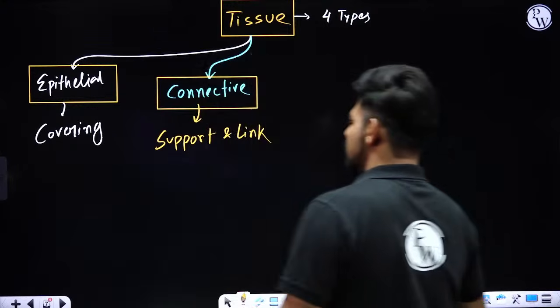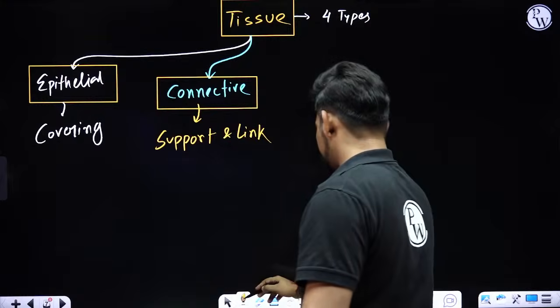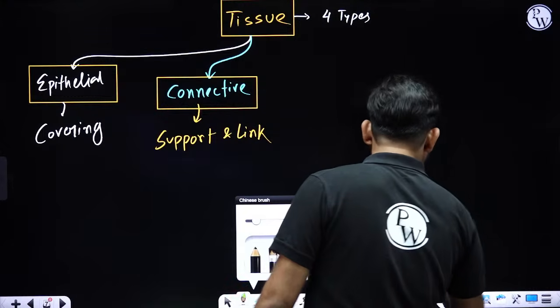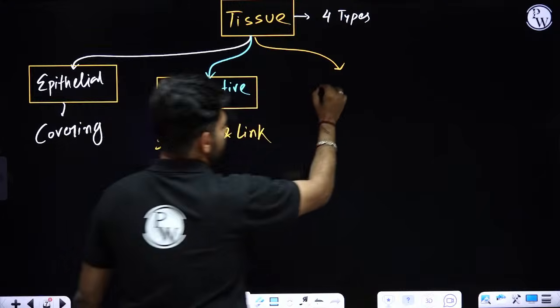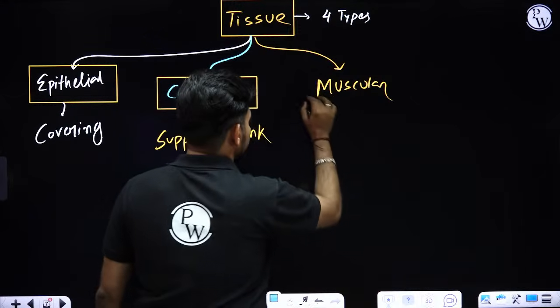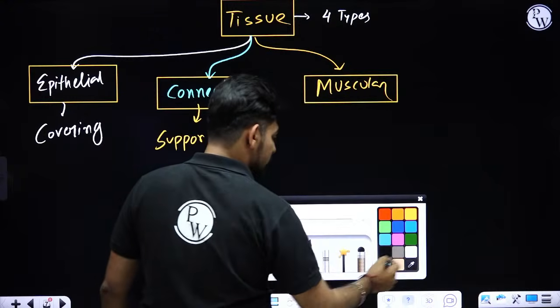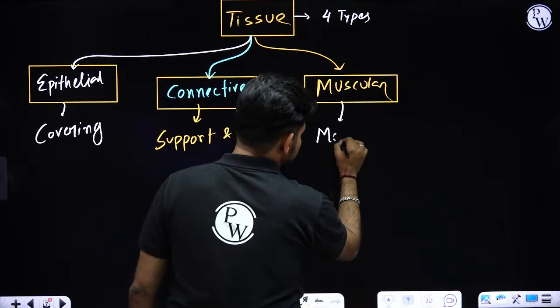Okay. The third tissue that will appear inside your body is muscular tissue. Okay. Now what is the function of this muscular tissue? They will help you in movement and locomotion.